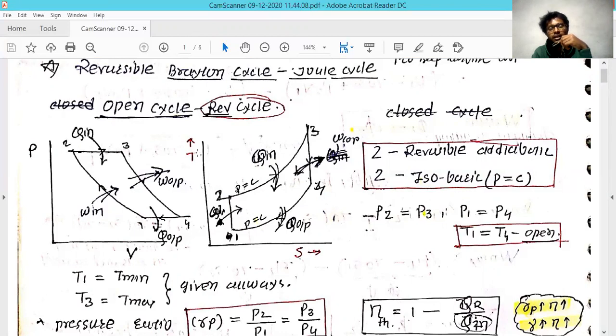In that condition the work is input to the compressor, and it reaches the second position, which is the condition between the compressor and the combustion chamber.